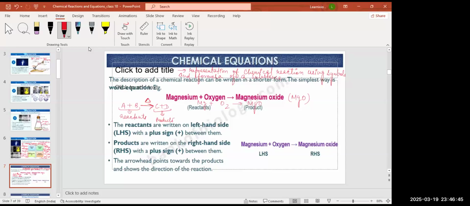Now see, this is the left hand side. This is an arrow, and the product is always written on the right hand side of the arrow. And we write the reactants on the left side of the arrow. This is your LHS, left hand side, and this is your RHS. And this arrow shows the direction of the reaction, that the reaction is proceeding in this direction.